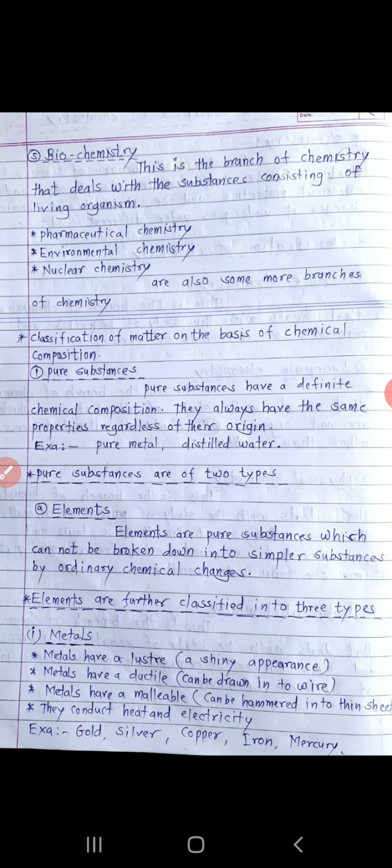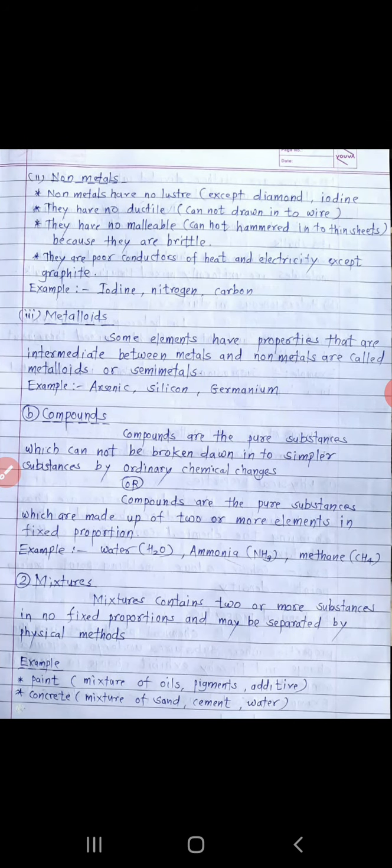Okay, so the next part is classification of matter. It is a deleted part from this lesson, that is, classification of matter on the basis of chemical composition. Matter can be classified into two types: pure substances and mixtures. Pure substances are further divided into elements and compounds. Elements are of three types: metals, non-metals, and semi-metals, that is, metalloids. This classification of matter on the basis of chemical composition is the deleted part from this lesson, some basic concepts of chemistry.